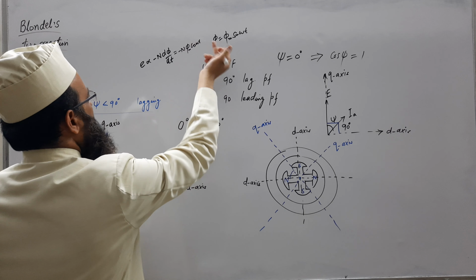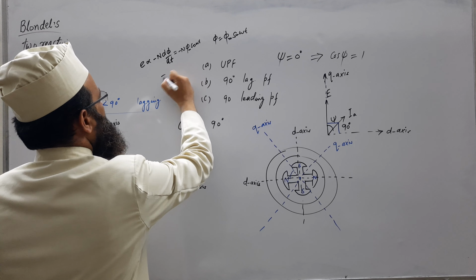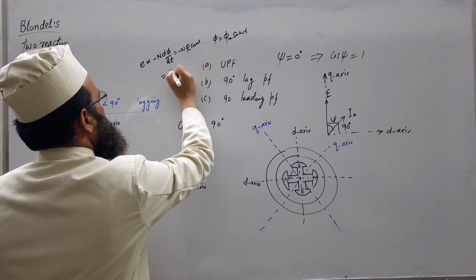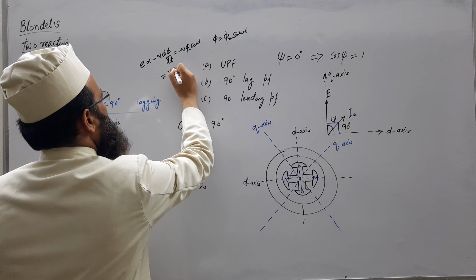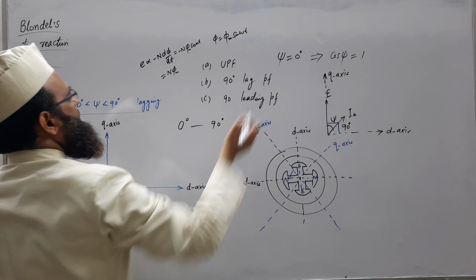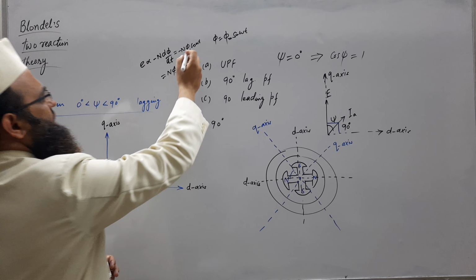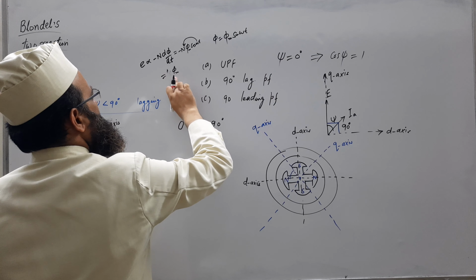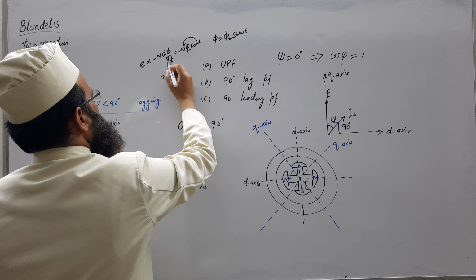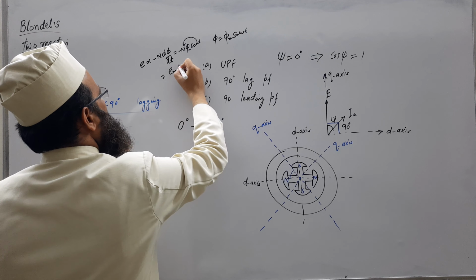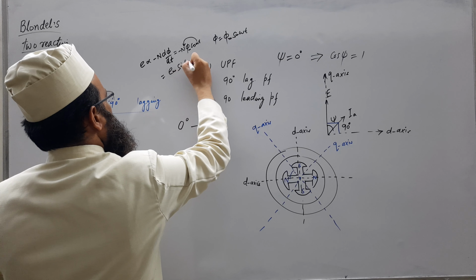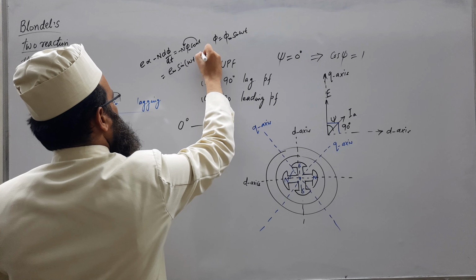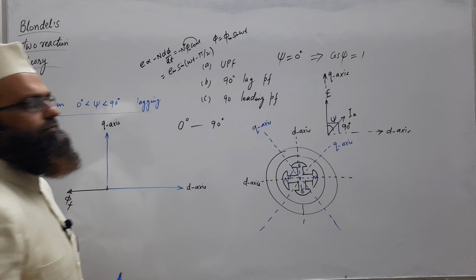So I am writing some maximum value Em sin of omega t minus pi by 2.